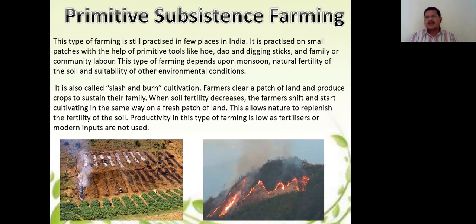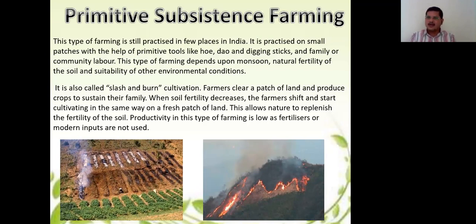What do you mean by slash and burn cultivation? Once if they feel that soil is losing its fertility after the harvesting of a particular crop, what they do, they burn all the residue, the remaining crop. After they harvest, the remaining part, they burn it, and then farmers clear the patch, whatever they have burned they clear it, and then they produce the crops, which is sufficient only for their family.